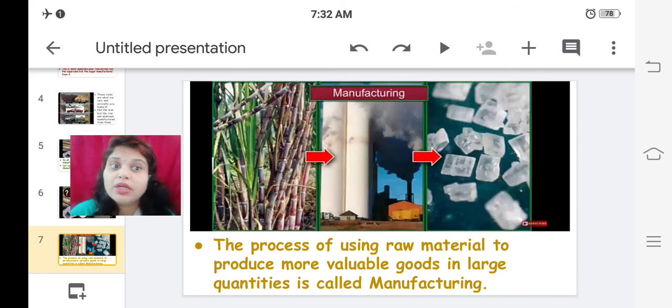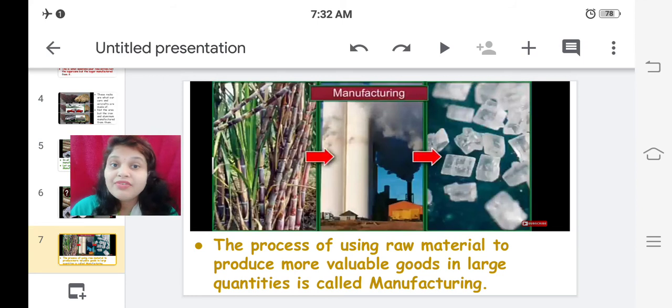Okay, so large quantities, this word is also very important. Our mother also produces tea out of tea leaves, sugar, water and milk. So is she manufacturing tea? No, because she is making it. She is preparing it just in a small quantity. So we cannot say our mothers are manufacturers of tea.